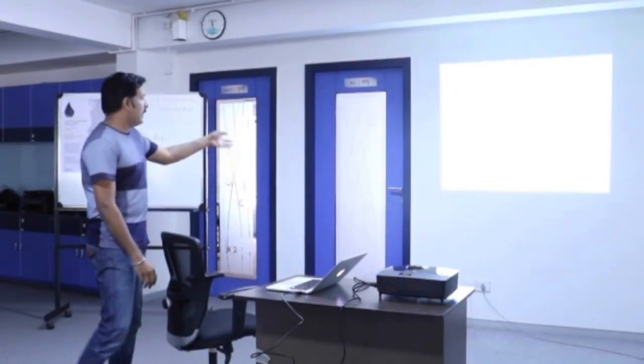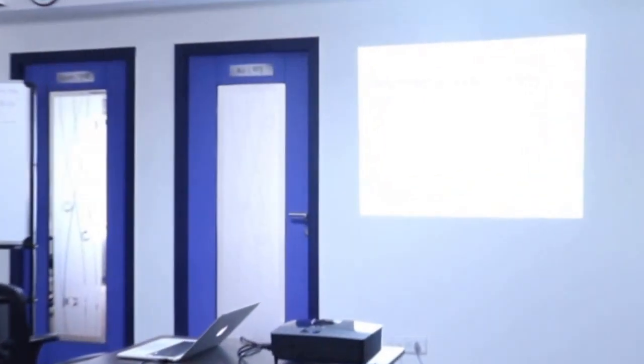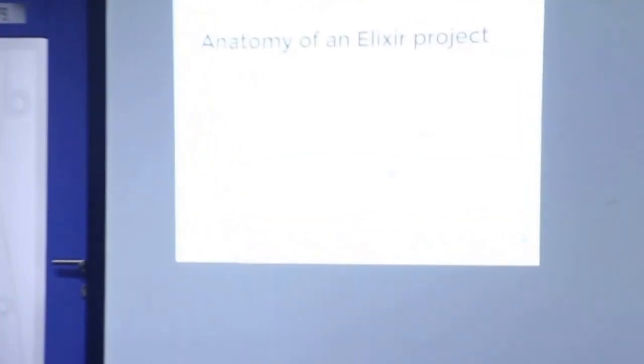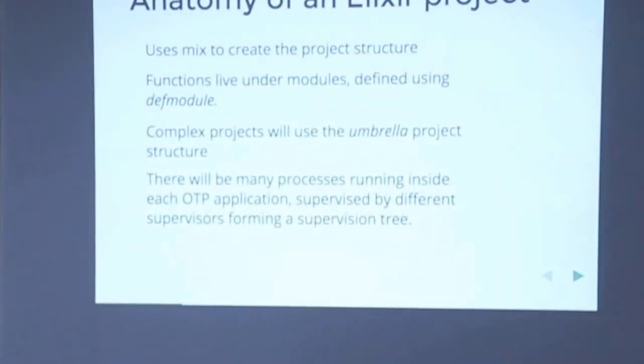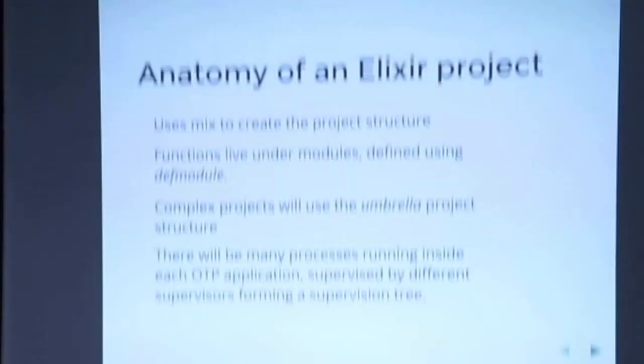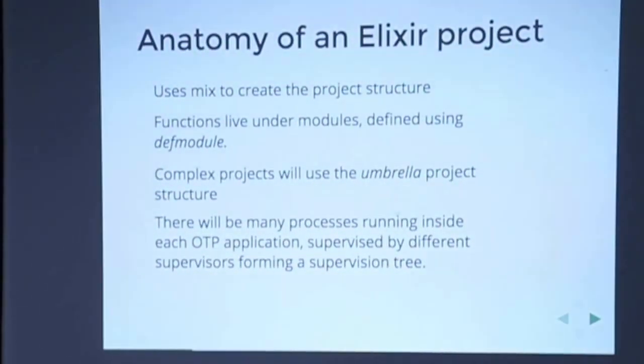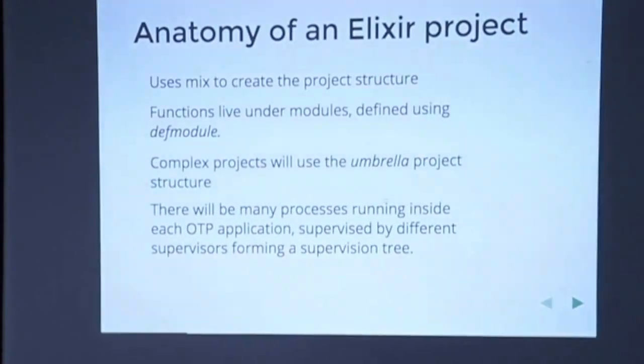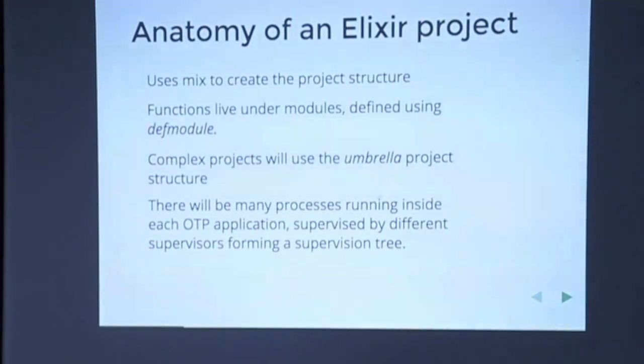Basically, any typical Elixir project will have many processes running inside it, as he has shown you in one simple example of squaring numbers in parallel. Like that, there are going to be small tiny processes. Some might be long running, some might be short. All short-lived processes exit immediately. There are long-running processes, which I will explain how you create and how you manage. A typical Elixir project will have hundreds of processes running. A few will be idle, a few will be actively working on things.